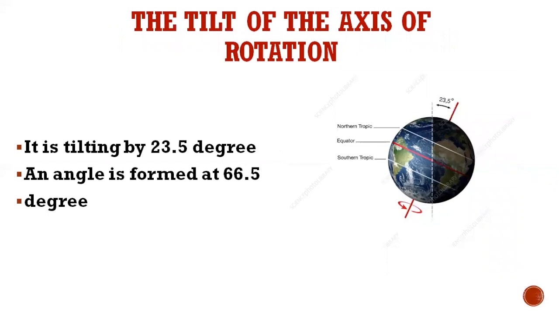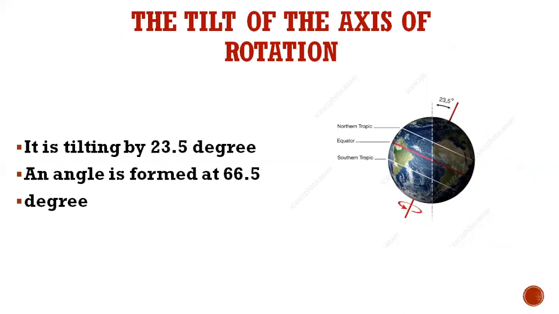Now the next one is the tilt of the axis of rotation. You all know that the earth is rotating on its axis, but the earth is not straight. The earth is tilted, it is bending slightly. So what is happening here?